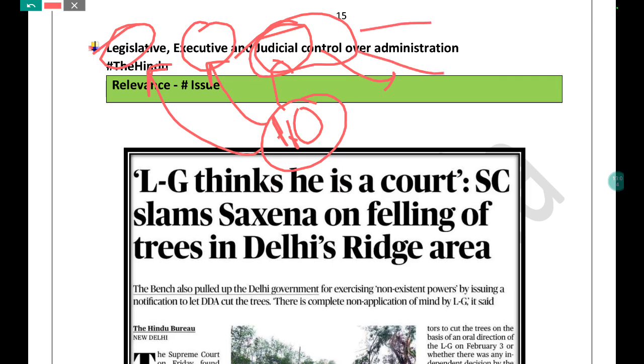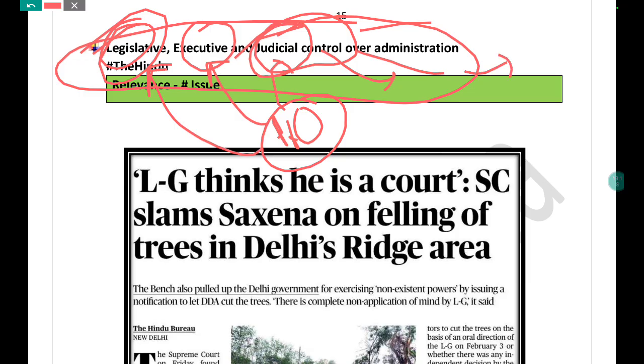This year also, if I am not wrong, they have asked about the legislative and the effectiveness of the legislative control. Most probably it was one of the questions. So you just need to prepare for these kinds of questions. You can't leave these questions. You need to have the pros and cons of all those controls, the positives and negatives, and use these themes and prepare current affairs examples, so that you can add these things.